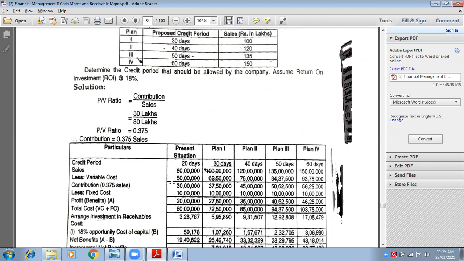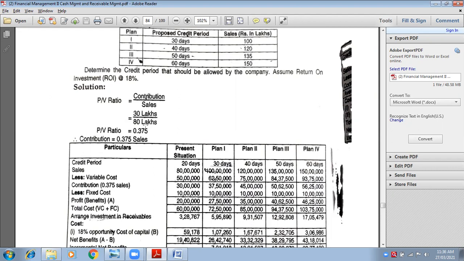Or if you want, you can apply the PV ratio formula also. See, in the present situation, PV ratio is equal to contribution upon sales. What is contribution? 80 lakhs minus 50 lakhs, sales 80 lakhs and variable cost 50 lakhs given in the question. So 30 lakhs is my contribution. Now 30 lakhs divided by 80 lakhs, contribution upon sales into 100, will give you PV ratio, which is 37.5.